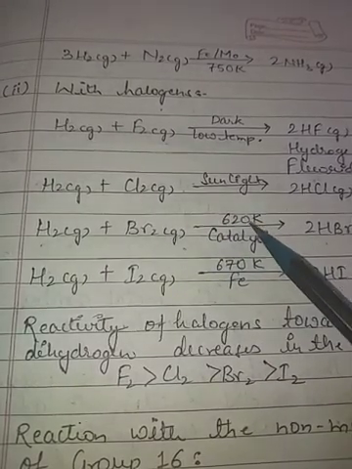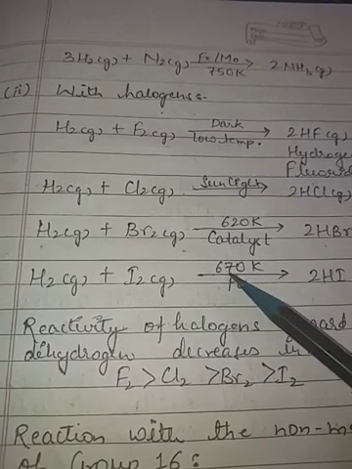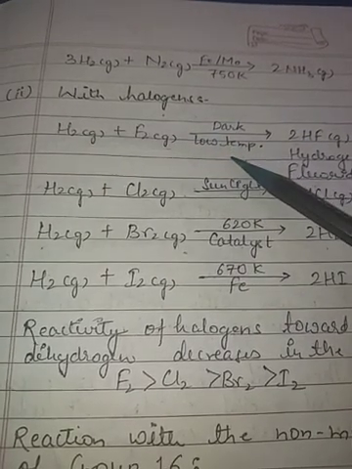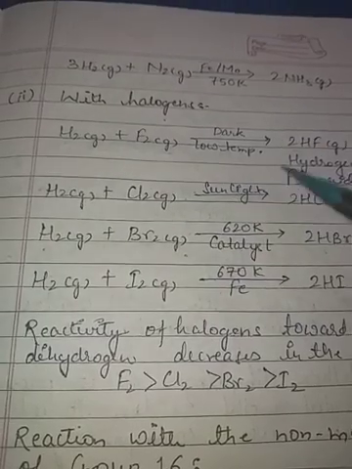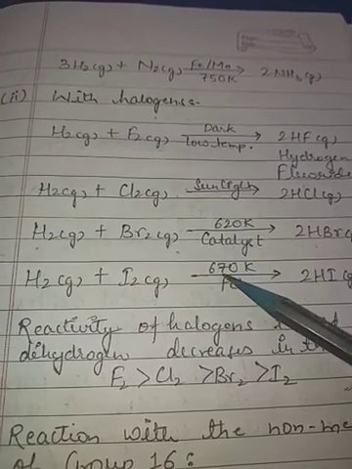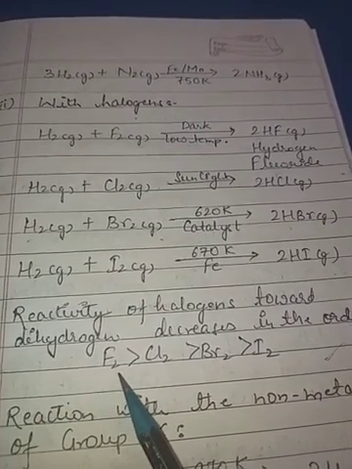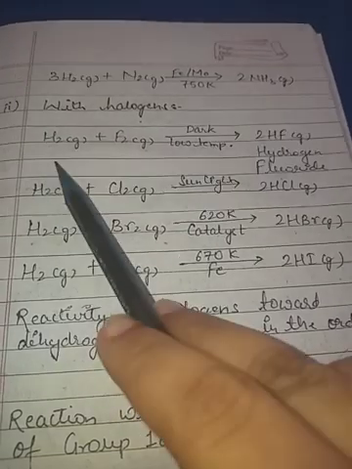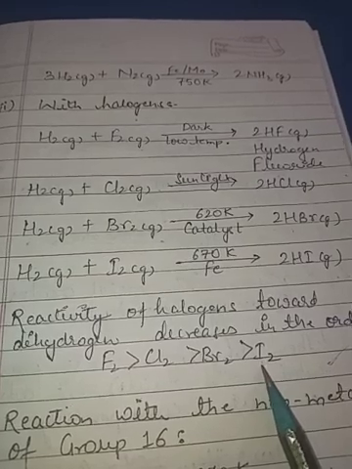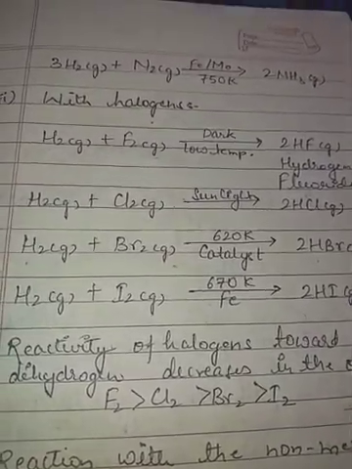With bromine, the temperature is 620 Kelvin and a catalyst is used, and with iodine the temperature further increases to 670 Kelvin. It means with fluorine the reaction of hydrogen is very fast, then with chlorine, then bromine, and then with iodine. If you see the reactivity of halogens toward dihydrogen, it is very reactive with fluorine, then chlorine, then bromine, and least reactivity is with iodine, because a higher temperature is required, that is 670 Kelvin.